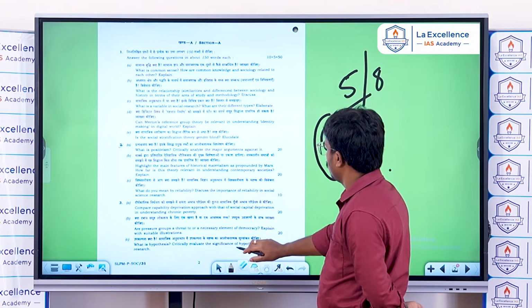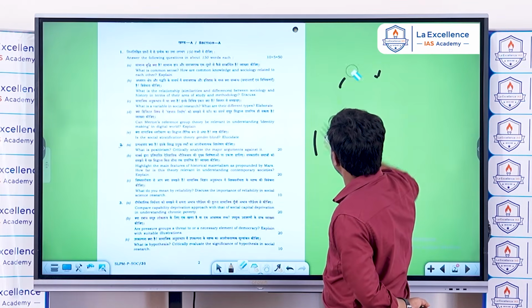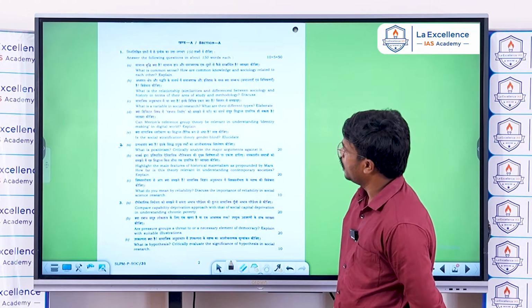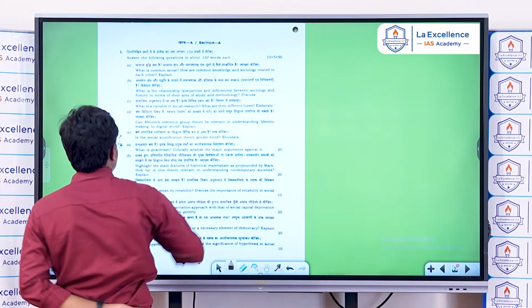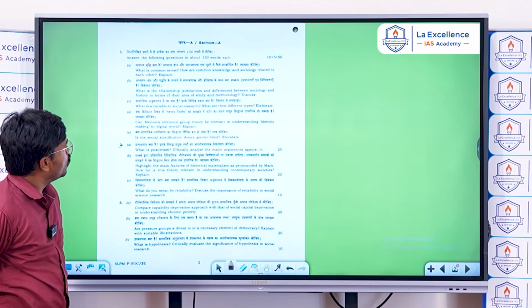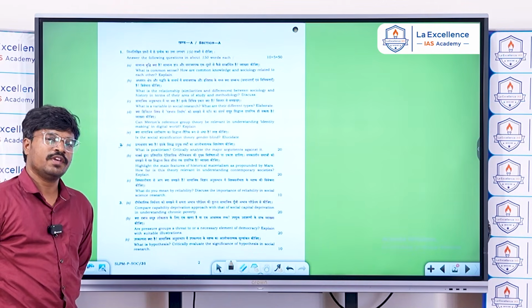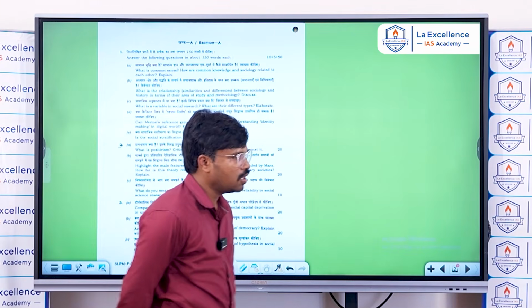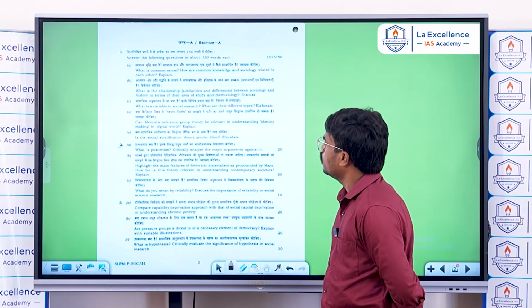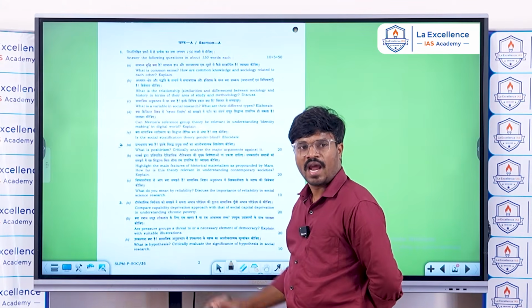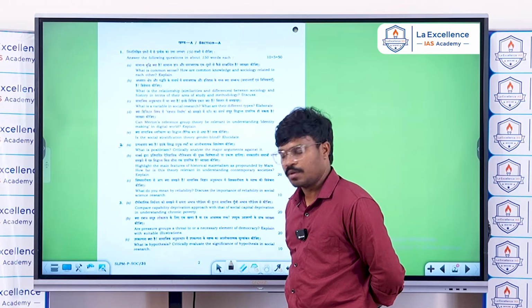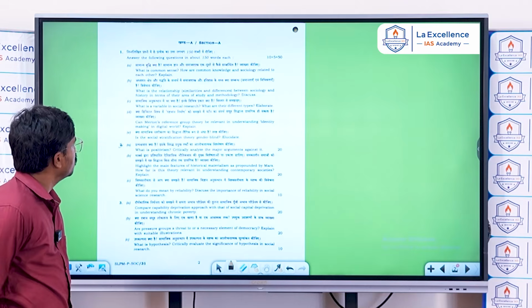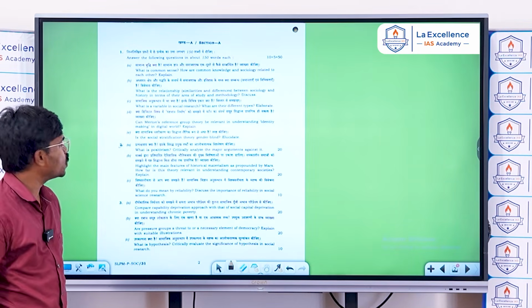Next, look at the questions. Section A has the mandatory questions. Generally, UPSC is known to give difficult questions in the mandatory questions. But this time, fortunately, almost all 5 mandatory questions are easy. That means anyone who has a basic understanding of the subject can handle these questions.